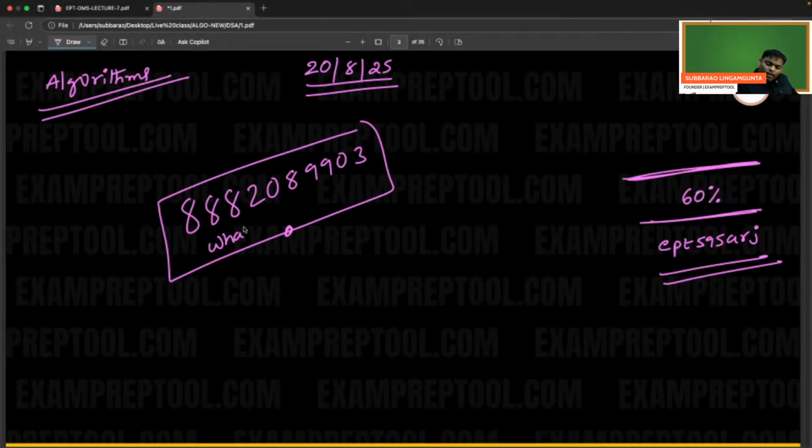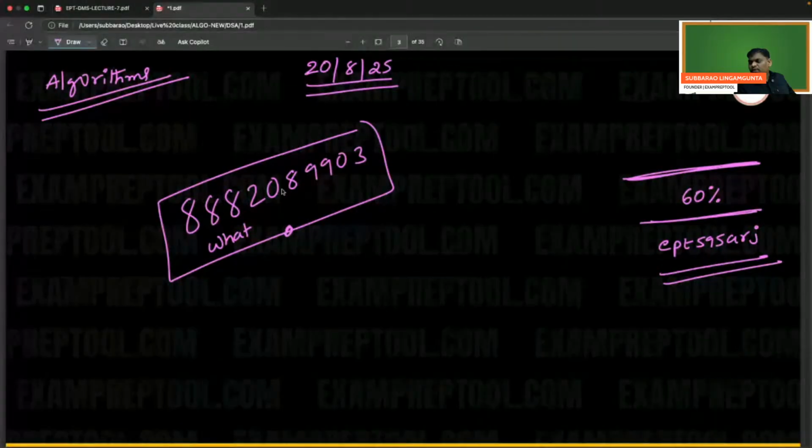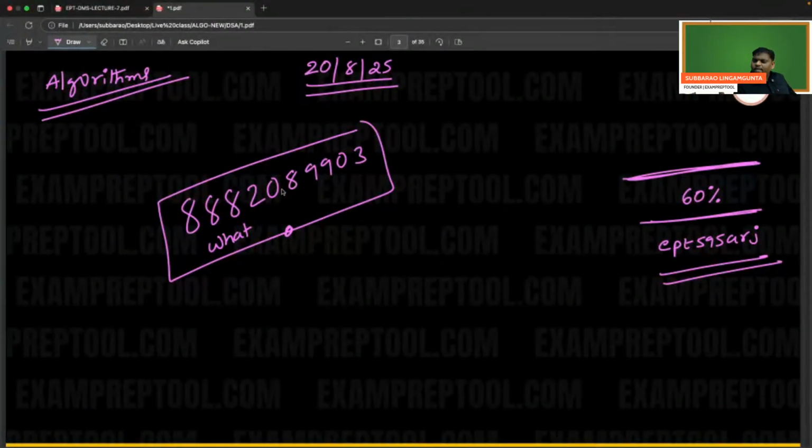Remember, work properly. Within 50 days, you will be so good in DSA. Whatever I say, please do that. Then one more 50 days, you can practice 500 problems. Totally 50 plus 50, 100 days, which means approximately 3 months. Worst case, for people who may not be that sharp, it may go to 6 months. Within 6 months, you will be a hero. If you do it properly, within 3 months.